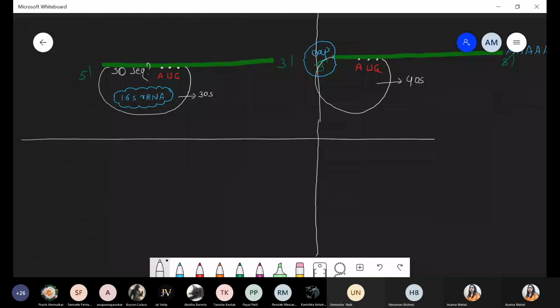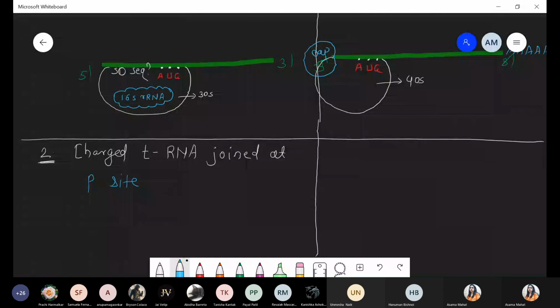Okay. So second step for the initiation process, that is charged tRNA. Charging of tRNA, that is tRNA having amino acid at the 3' end. तो ये बन गया charged tRNA. Charged tRNA joined at P site of ribosome. At P site, capital P, P site of ribosome.